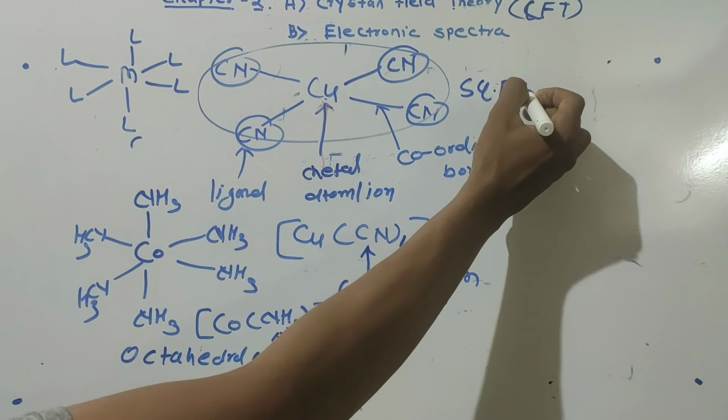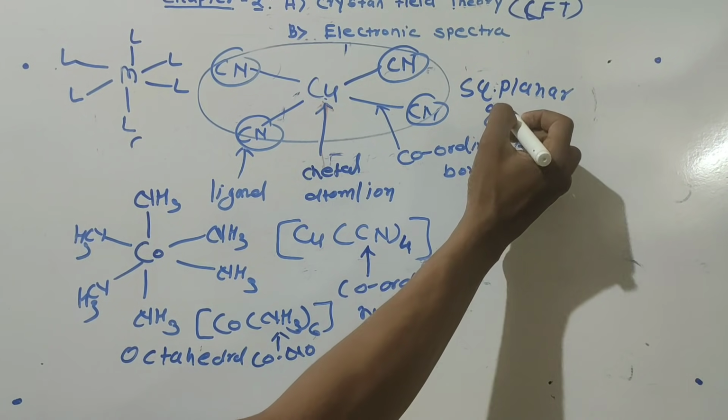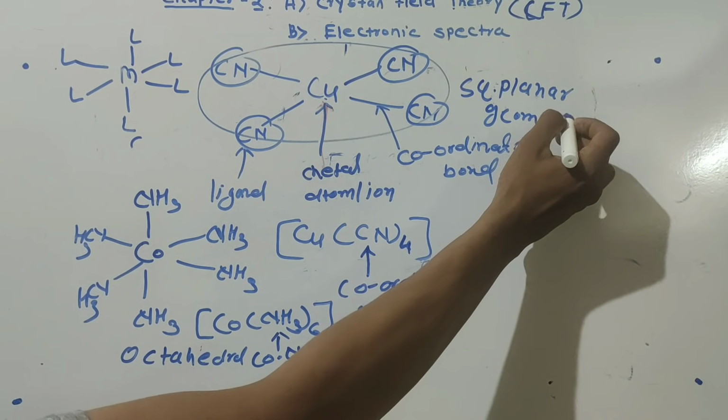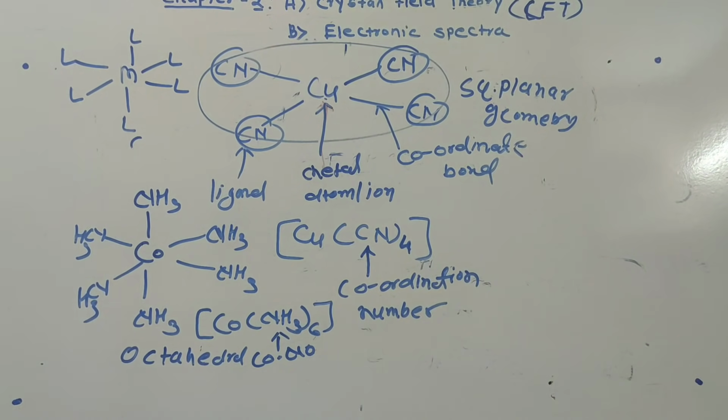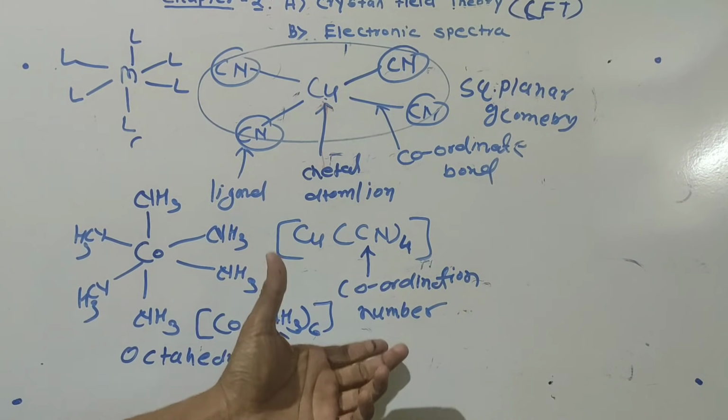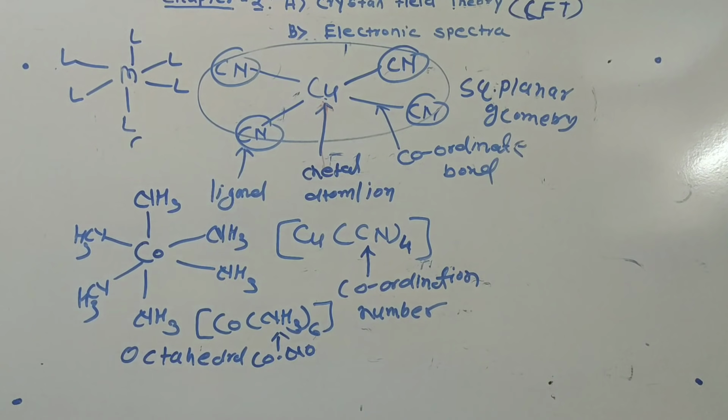Square planar geometry. So the coordination number gives a particular shape to the coordination compound. Octahedral geometry, tetrahedral geometry and square planar geometry are different types of shape of the coordination compound.